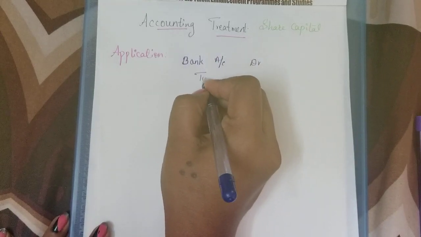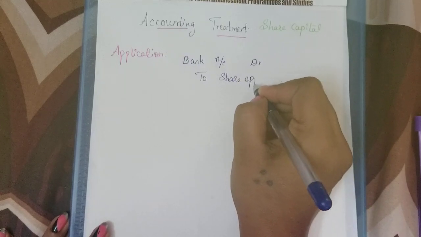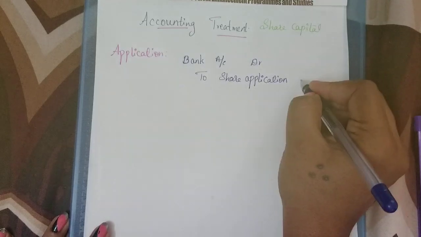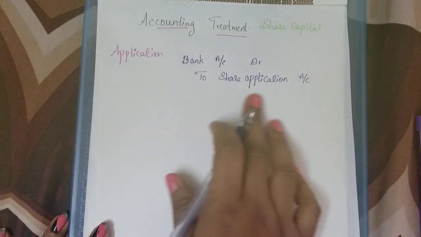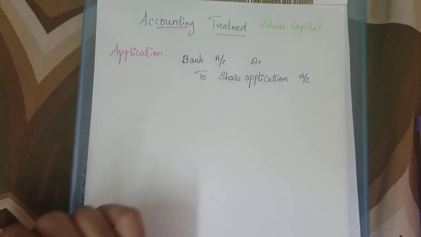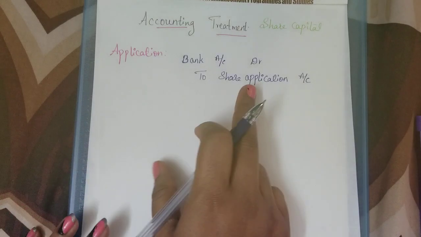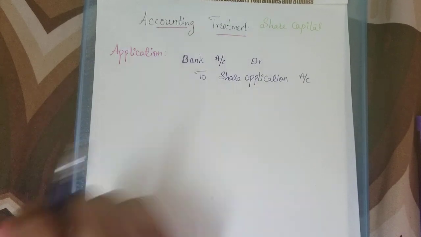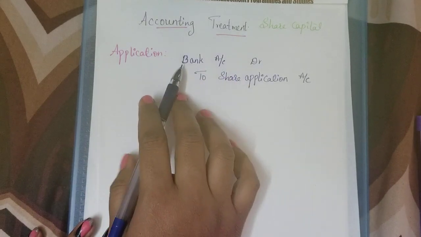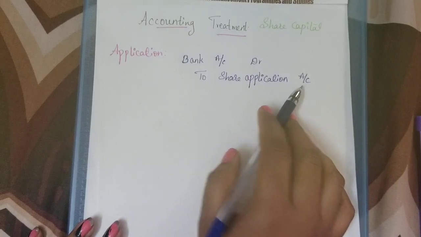Second, share application. You are receiving application money, so we write the share application account. Share application, share allotment, first call, all these are liabilities, so apply the liabilities rules here. For receiving application money, you write bank account debtor to share application account.